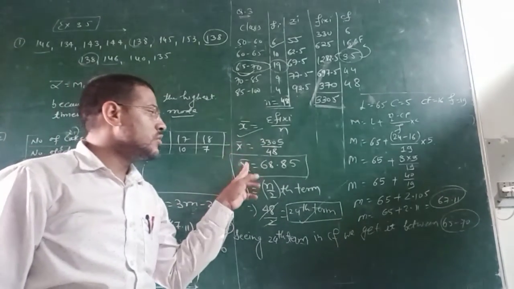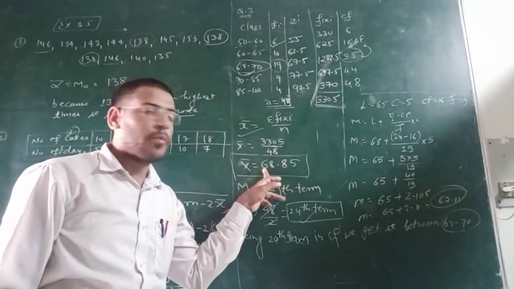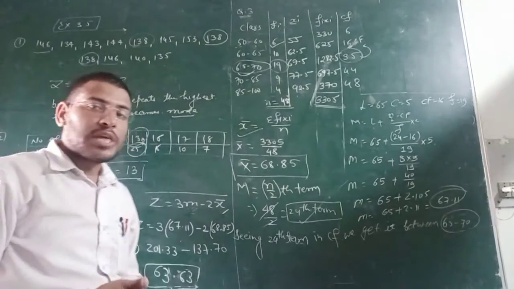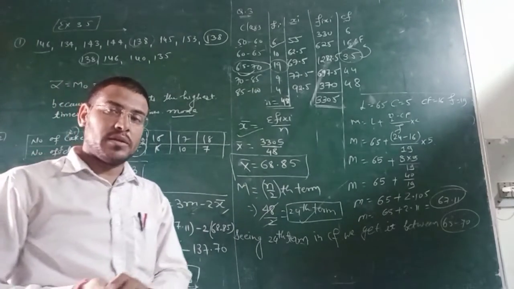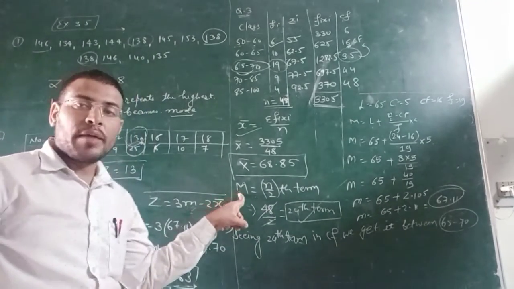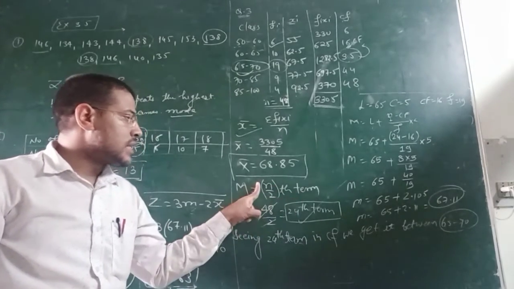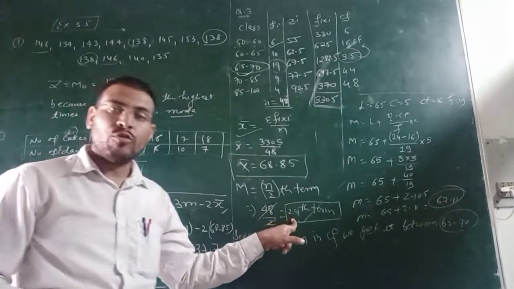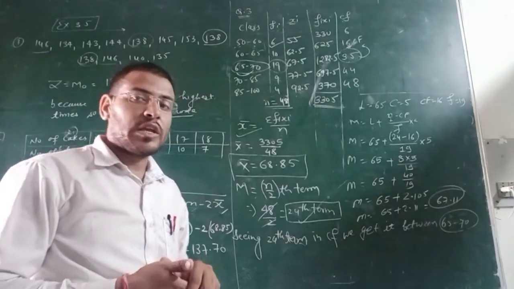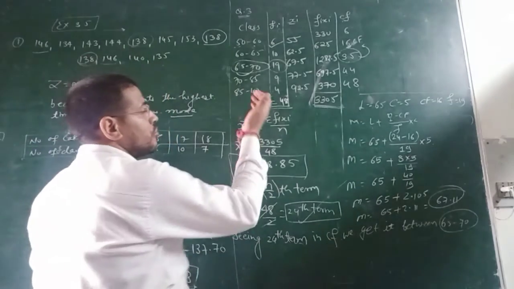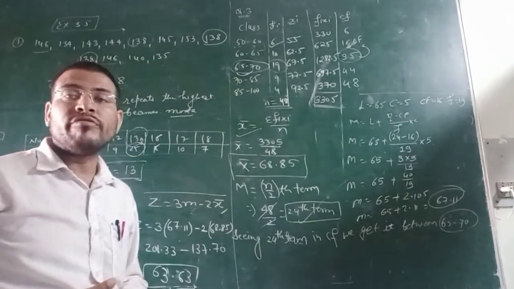After dividing this one, you will get a mean, that is 68.85. Now your second case is median, M. How to find M? M is equal to n upon 2 term. n stands for 48, so 48 upon 2 is the 24th term. Now where is this 24th term? For that we have to see cumulative frequency.